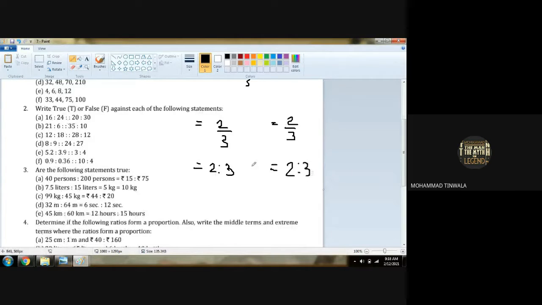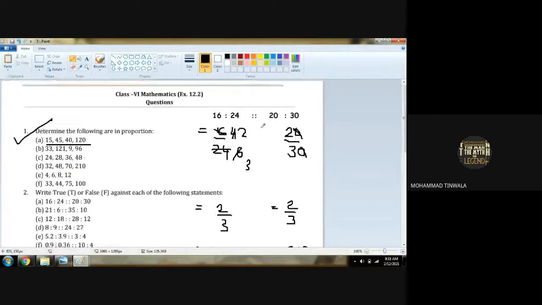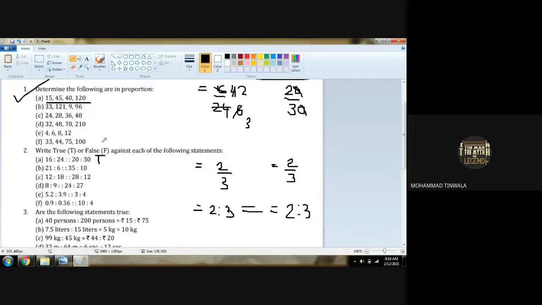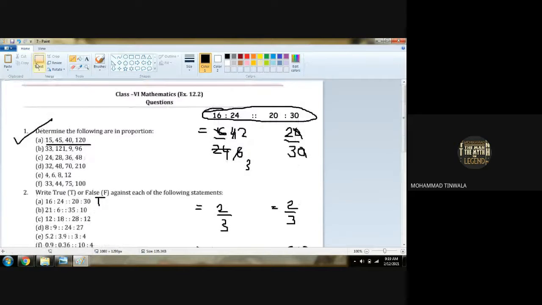Now both are equal. So this is in proportion. Yes, it is in proportion. So first statement is true. Is that clear how we have to check here? Now second. Second is what?